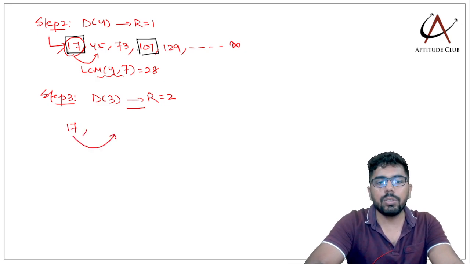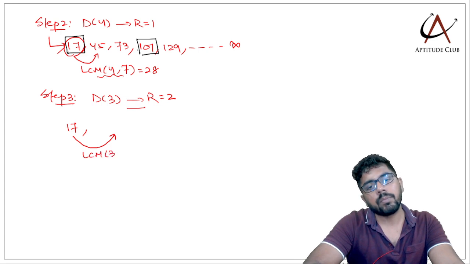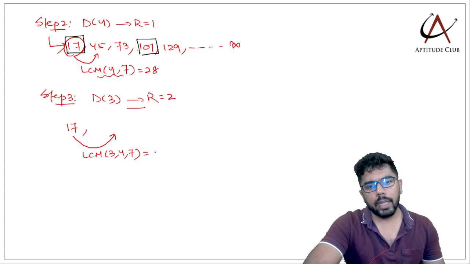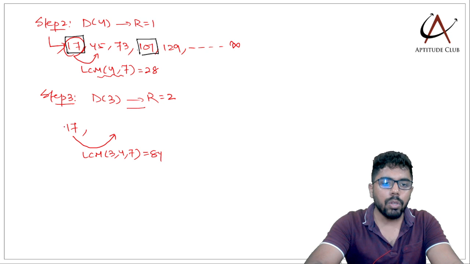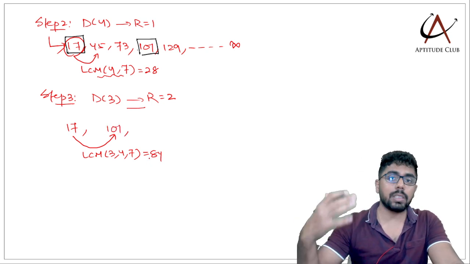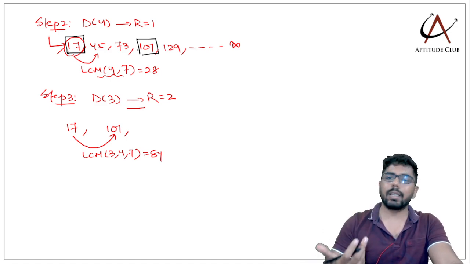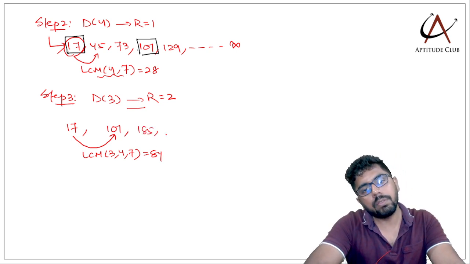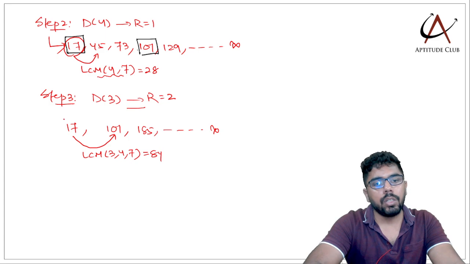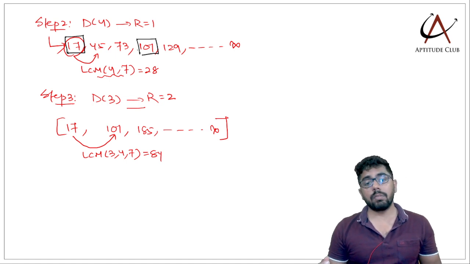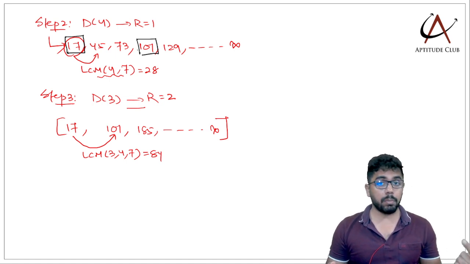The second number will automatically come in the same pattern after a gap of the LCM of all the divisors, because I have considered all divisors now. And the LCM of 3, 4 and 7 is 84. So 17 plus 84, see, automatically you get 101, the second number. Even if you did not write it in step 2, you will get that. You don't have to write all the numbers. Then the next number will be 185 and so on till infinity. So all these numbers that I got in step 3, when divided by 3 leave a remainder 2, when divided by 4 leave a remainder 1, and when divided by 7 leave a remainder 3.